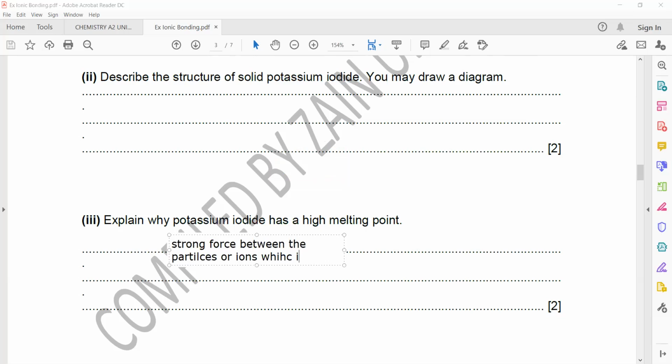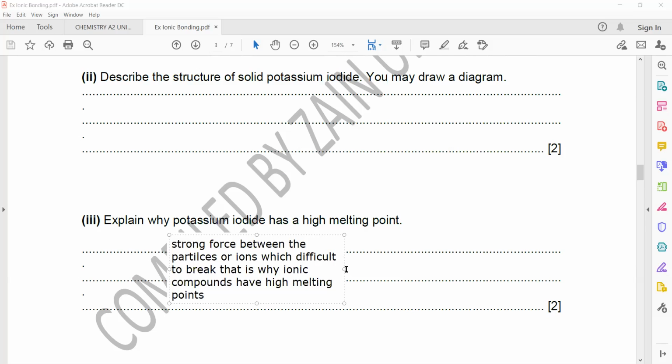Which is difficult to break. That is why ionic compounds have high melting points.